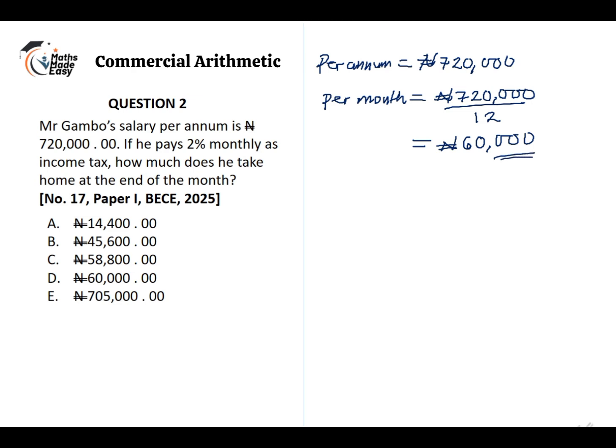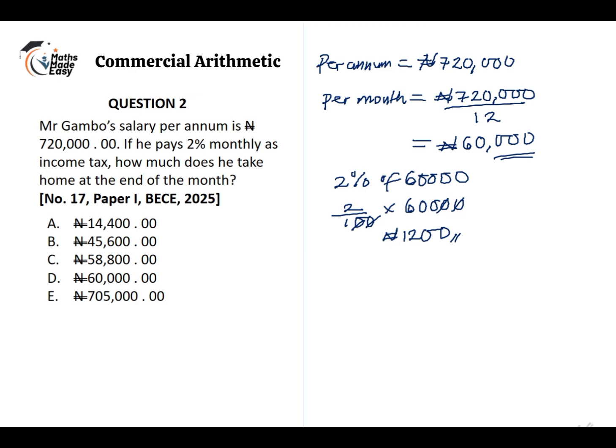Now to get his income tax, we need to take 2% of 60,000, since his income tax is 2% monthly. So 2% of 60,000, this means 2 over 100 multiplied by 60,000. 0 cancels 0, 0 cancels 0. I have 2 times 600, and that gives me 1,200 naira. This means that his income tax per month is 1,200 naira.